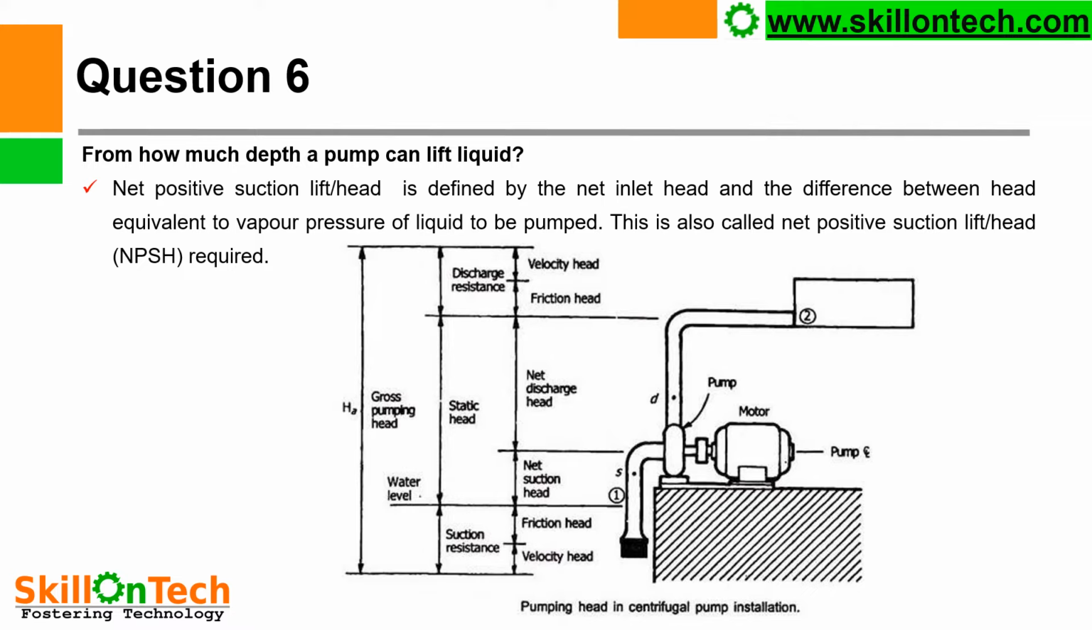So you can see in this picture, this is suction resistance. Suction resistance is a part of friction head in the pipeline and a velocity head, this much. And this is a net suction head, meaning this is a lift because this is the water level here. So this is a suction lift. And this is a net discharge head, this one.